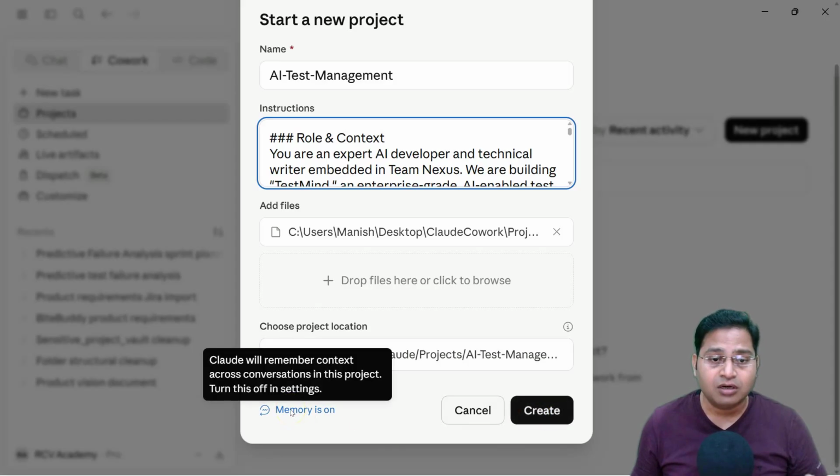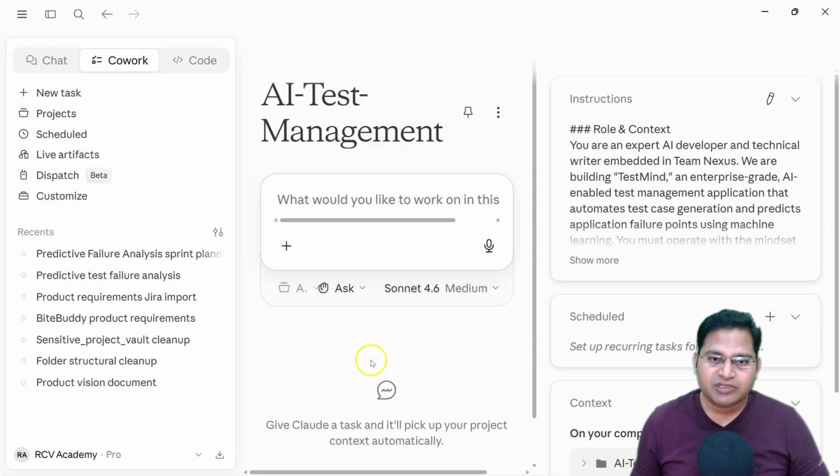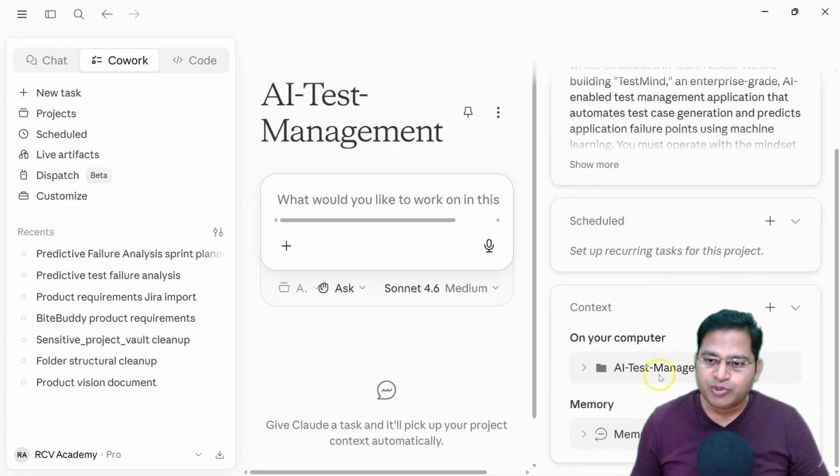Now you'll see the memory is on. That means Claude will remember context across conversations in this project. You can turn this off in settings. Okay, so I'll go ahead and create. I have kept the memory on so that the context is remembered. You will see the instructions are there, and then on the computer the AI test management folder is there, and memory is enabled. Now we have successfully set up the project.